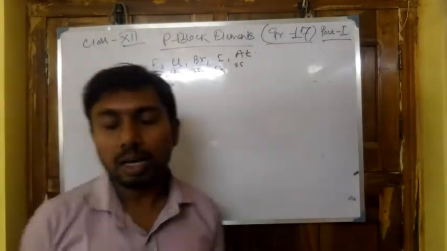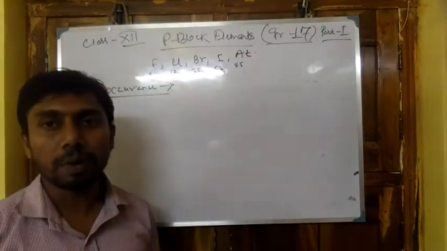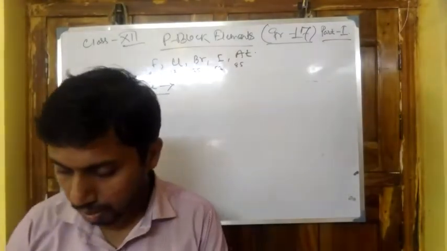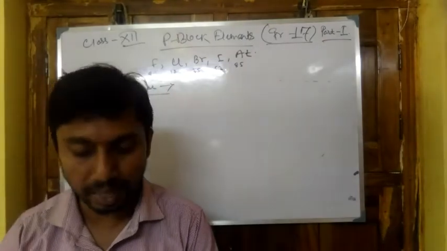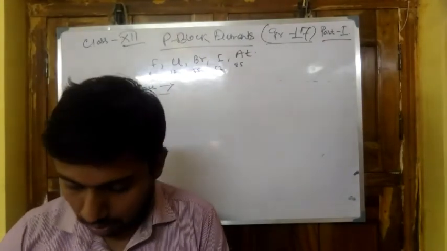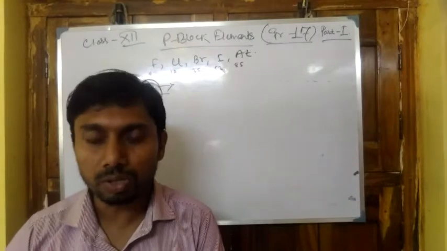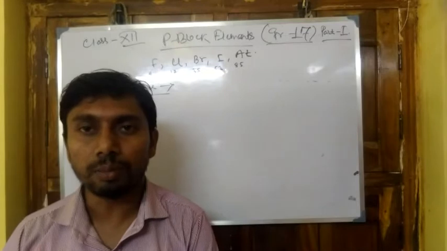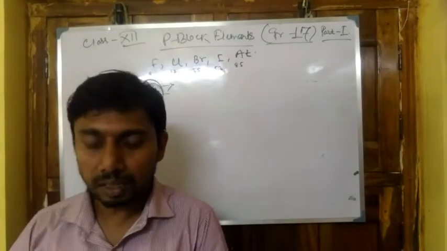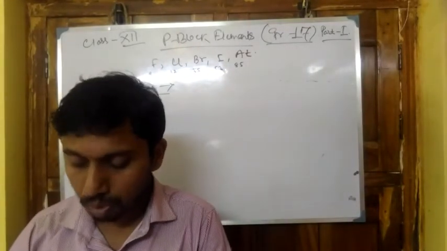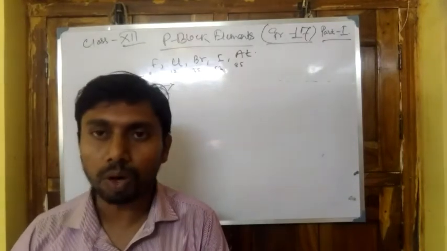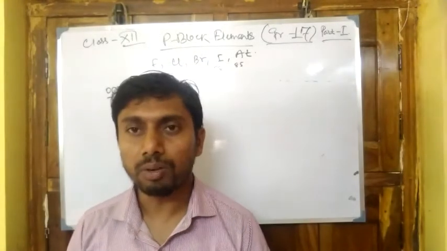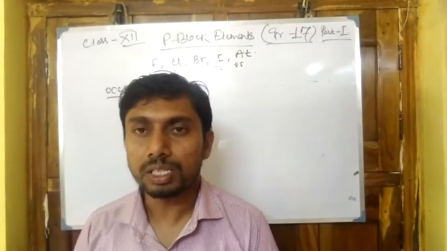Fluorine is found in ore forms, that is fluorspar, the formula being calcium fluoride, and calcium phosphate. Next, fluorapatite is also an ore of fluorine. Chlorine is found in rock salt, that is sodium chloride, and also carnallite, which is an ore of chlorine. Bromine is found as bromocarnallite and also in seawater. Next, iodine is found in seawater or sea vapor or sea winds.